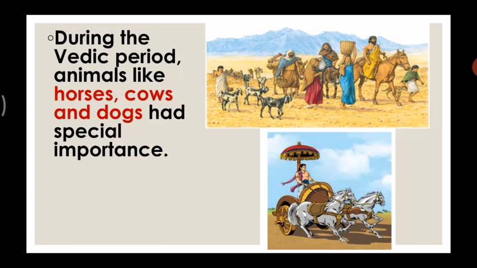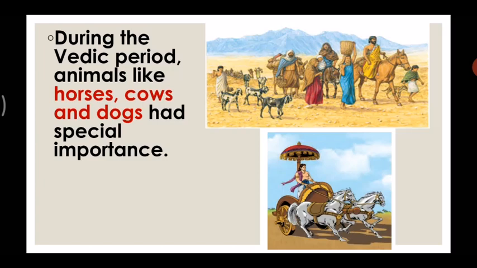Now the next animal is the horse. Why was the horse valued? Because of its speed. In a chariot race, what do you need? You need an animal who runs fast. As you know, the horse has lots of speed. He runs very fast. Here you can see the image of a horse chariot race. In this period, apart from agriculture and animal husbandry, several other occupations also flourished in the village system.